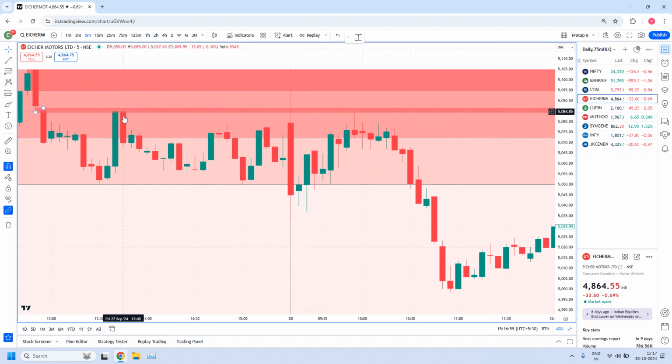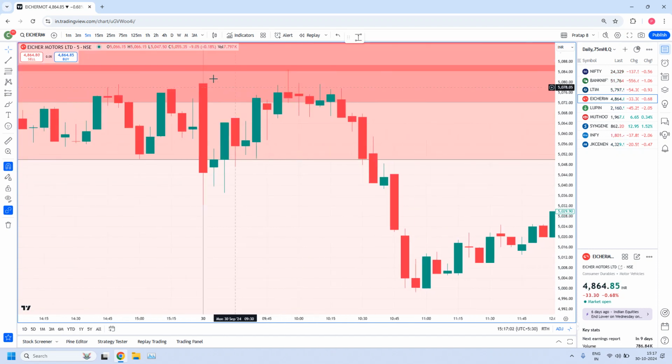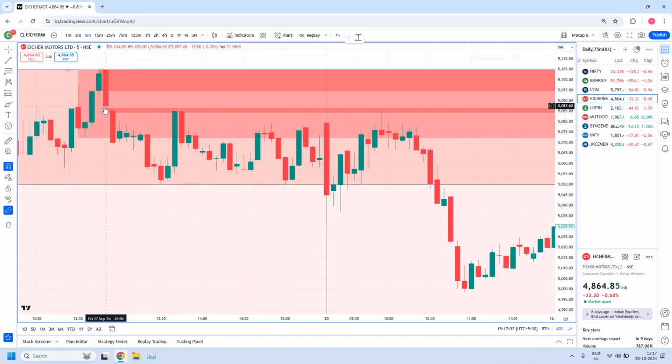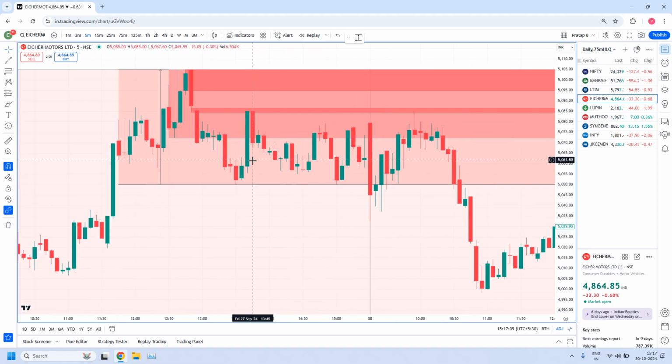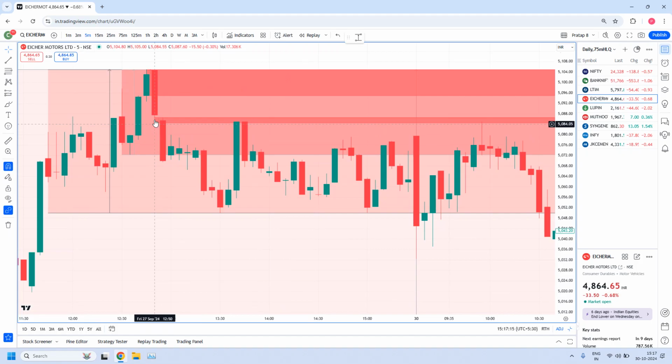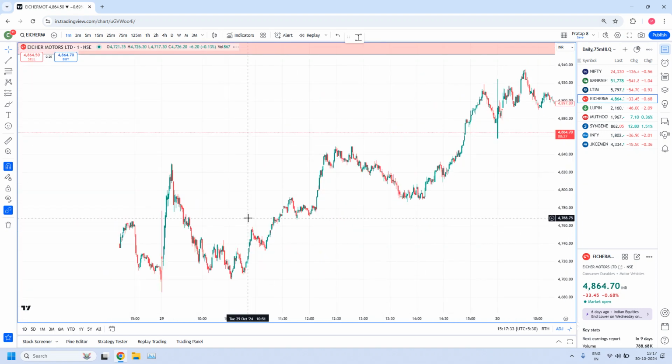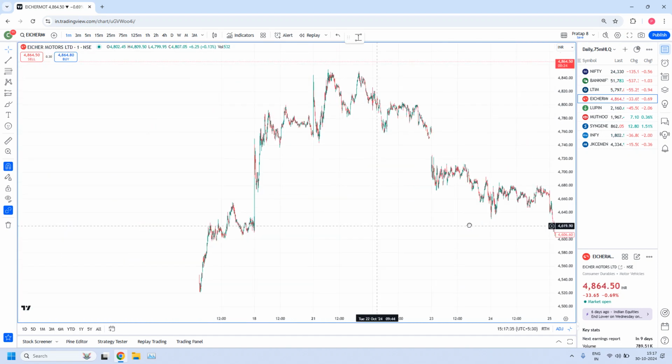See exactly from here it picked up the orders. See even in this candle also from here, even in this candle also from here. Such kinds of zones work very well, especially if they are available within a high liquidity zone when you are fine tuning. Do remember between the lower wick and higher wick you can draw a zone. But according to our supply demand zone, if you go one time frame below, you will see a clear zone. Currently which time frame are we in? 5 minutes. So if you go one more time frame below, that is 1 minute. In 1 minute time frame, you will see a clear zone according to our concepts.